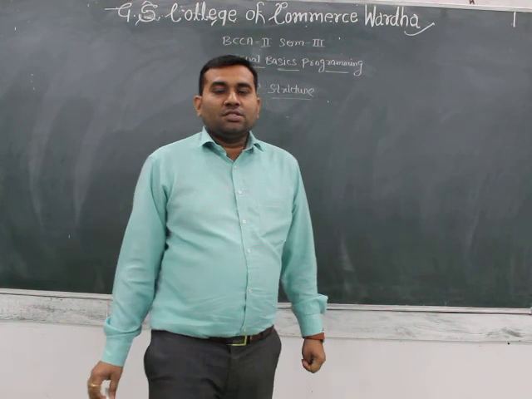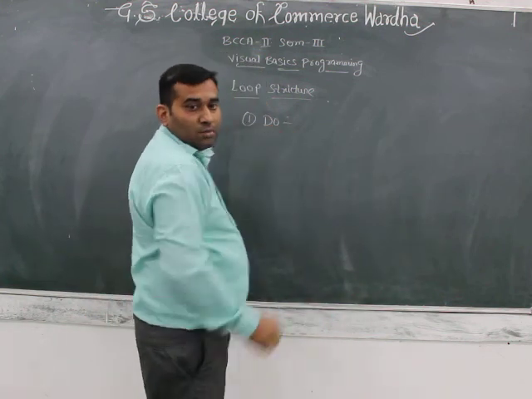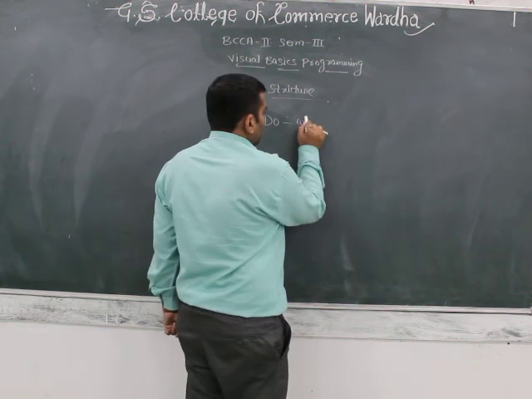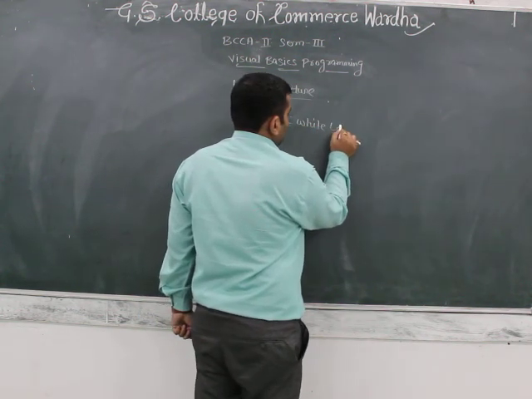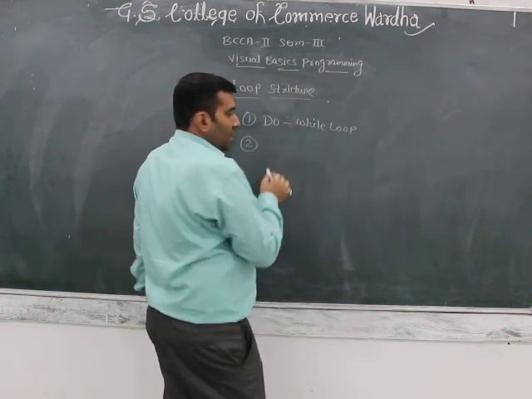There are three kinds of loop. First is the do while loop. Second is the for next loop.